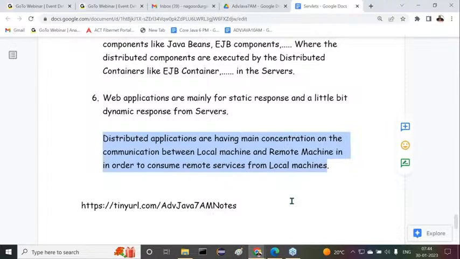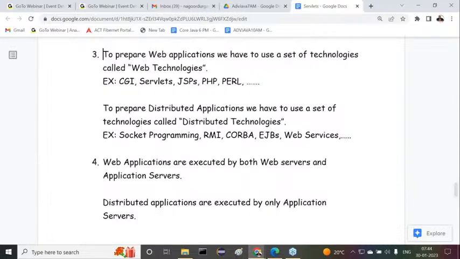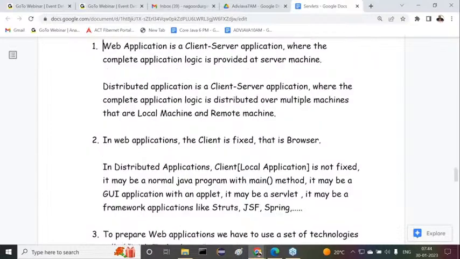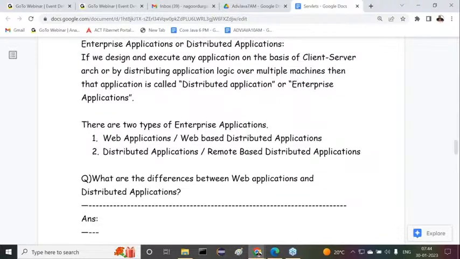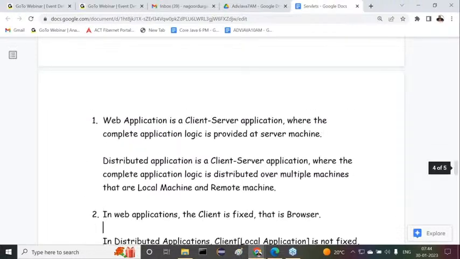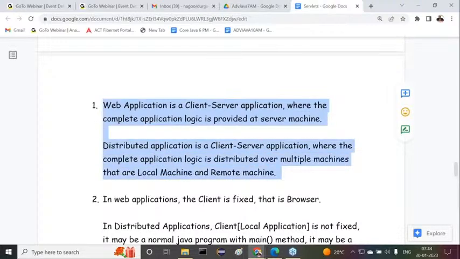Right, guys, then again I'm asking, try to answer: what exactly are the differences between web applications and distributed applications? At a fresher level, an interviewer may ask this question to you, and we have to give the right answer. The very first difference: a web application is a client server application where the complete application logic is provided at a server machine, whereas a distributed application is a client server application where the complete application logic is distributed over multiple machines, that are local machine and remote machine.